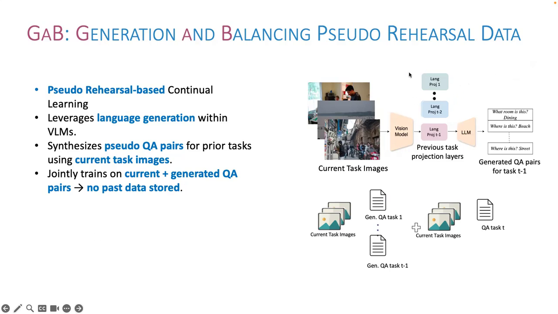So what we do is for each task, we have a question generation head, which learns the question answer distribution for each of the tasks that the model has seen before. When a new task arrives, we use the trained question answer heads to generate question answer pairs for the current task images. In this way, the model rehearses without needing to keep whole data, right? Because here we are just storing a single layer of weights, and we do not need to store the past task images.